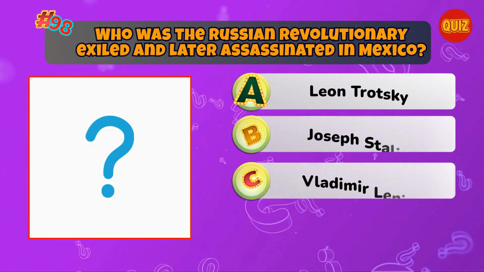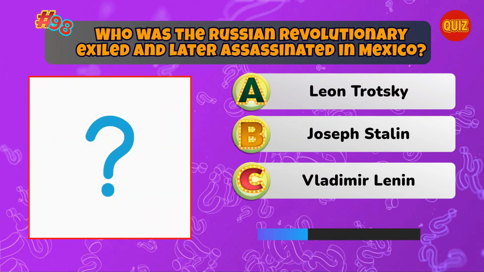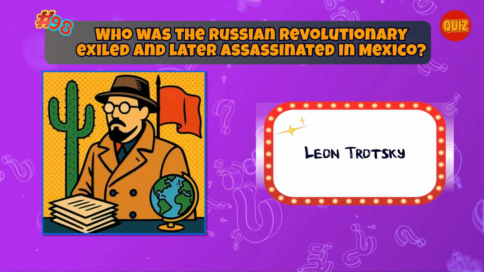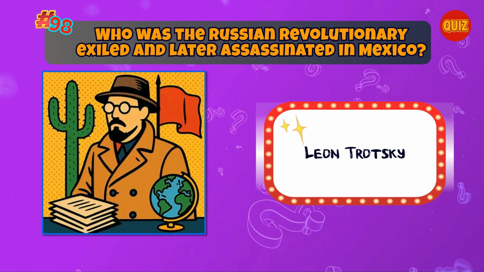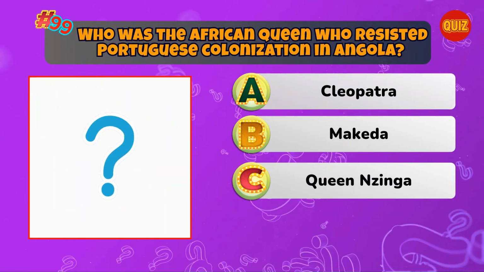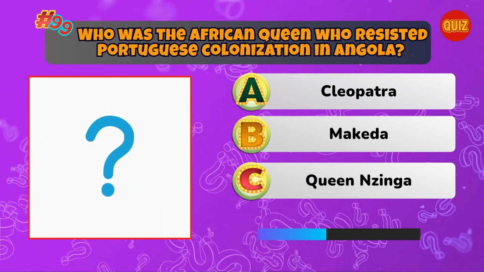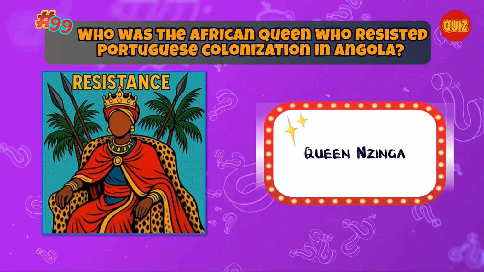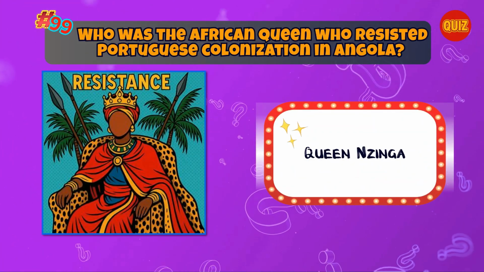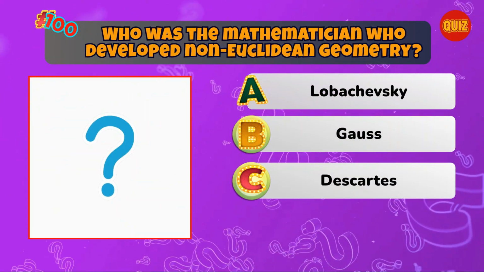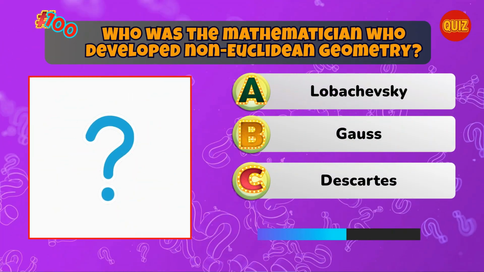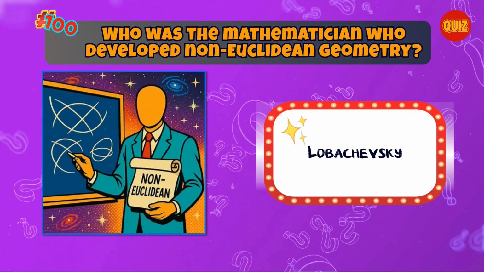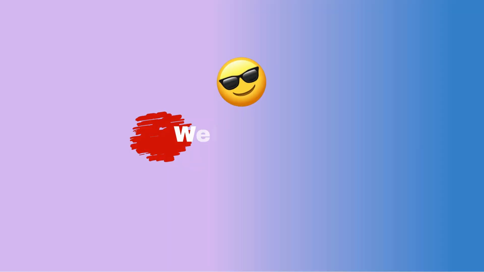Who was the Russian revolutionary exiled and later assassinated in Mexico? Correct. Leon Trotsky. Who was the African queen who resisted Portuguese colonization in Angola? Correct. Queen Nzinga. Who was the mathematician who developed non-Euclidean geometry? Correct. Lobachevsky. Well done!